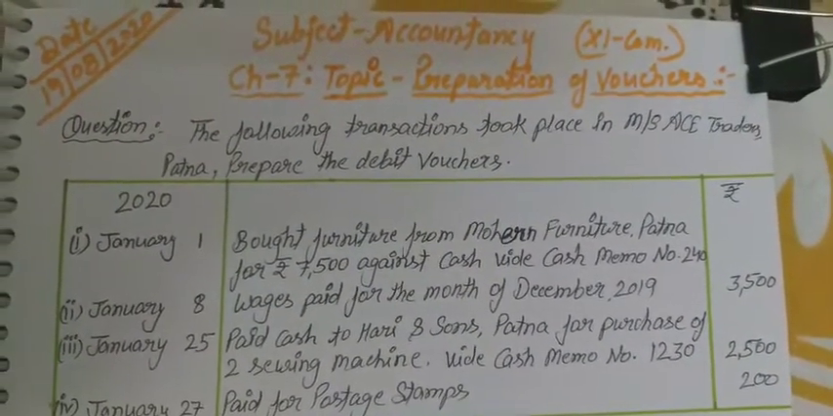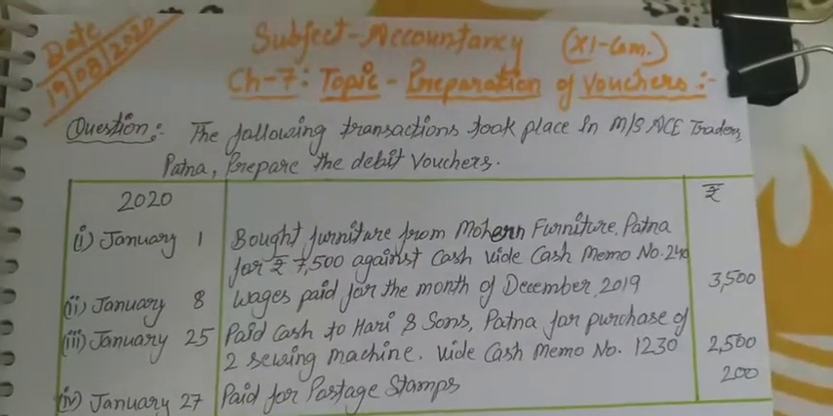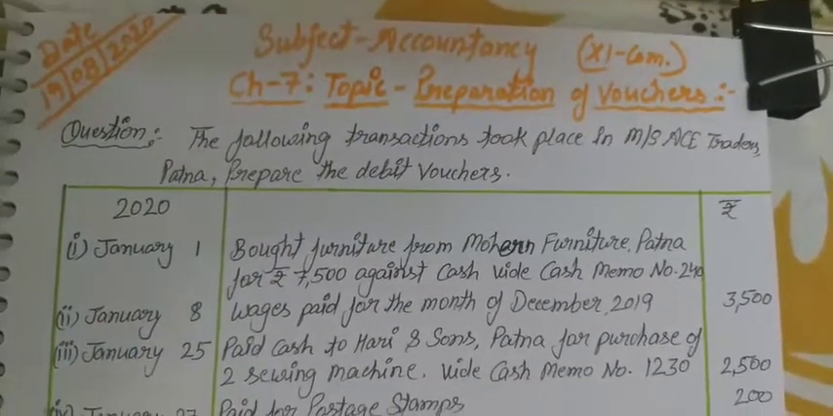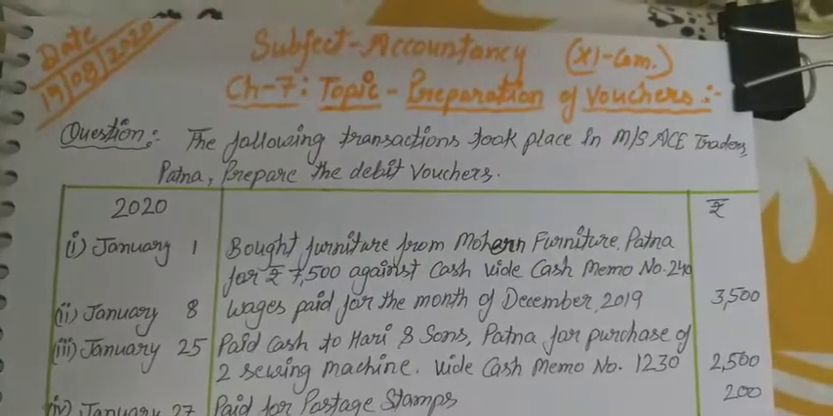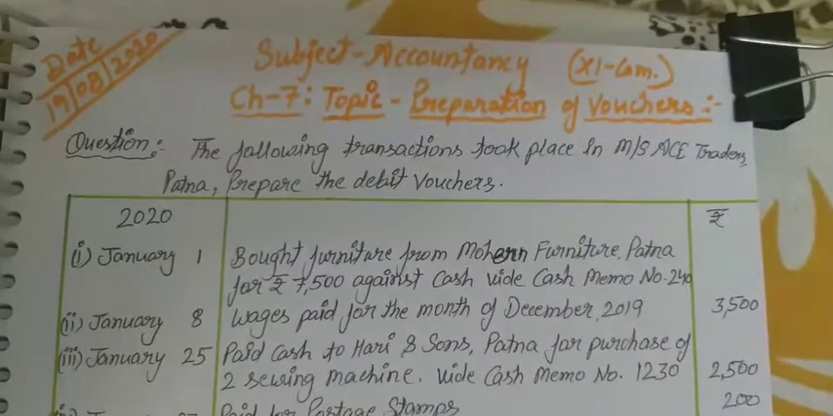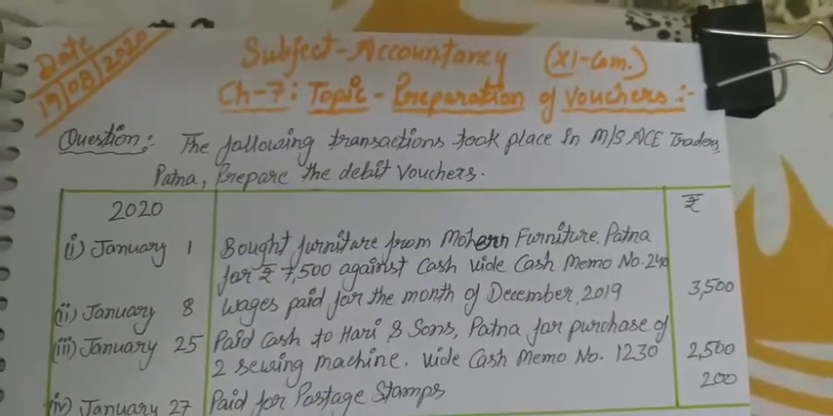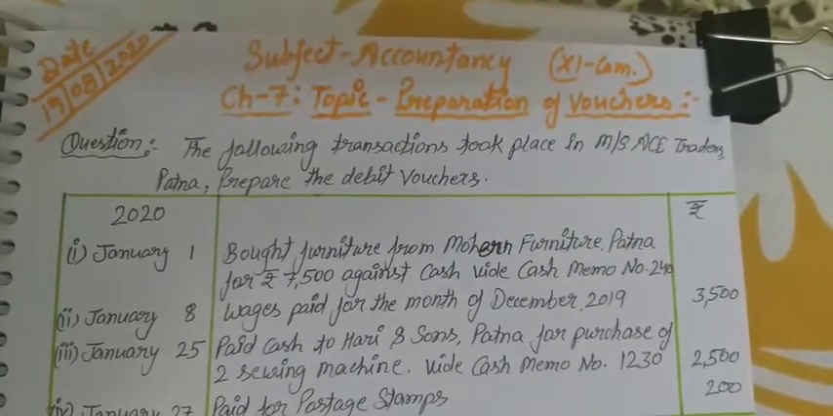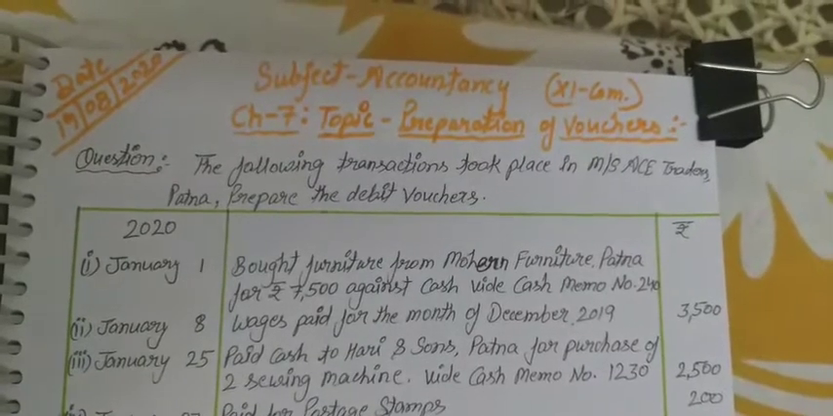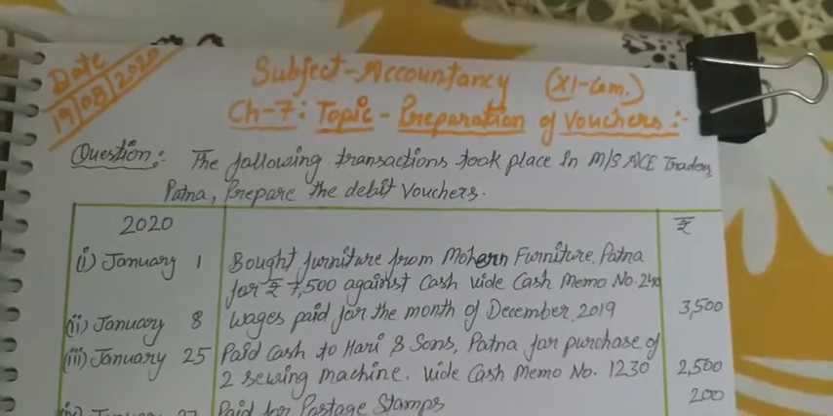Okay, so accounting vouchers are also classified into two categories. First one is cash vouchers and second one is non-cash vouchers. So today we will see how these vouchers are prepared separately. Cash voucher is also of two types, credit voucher and debit voucher.